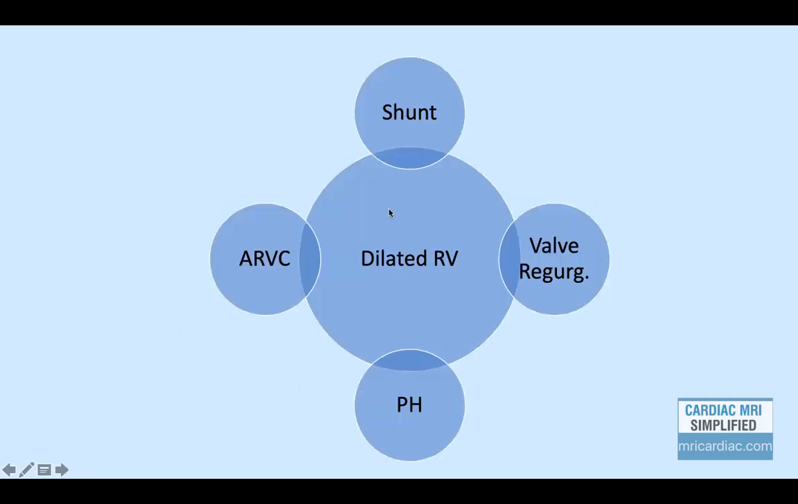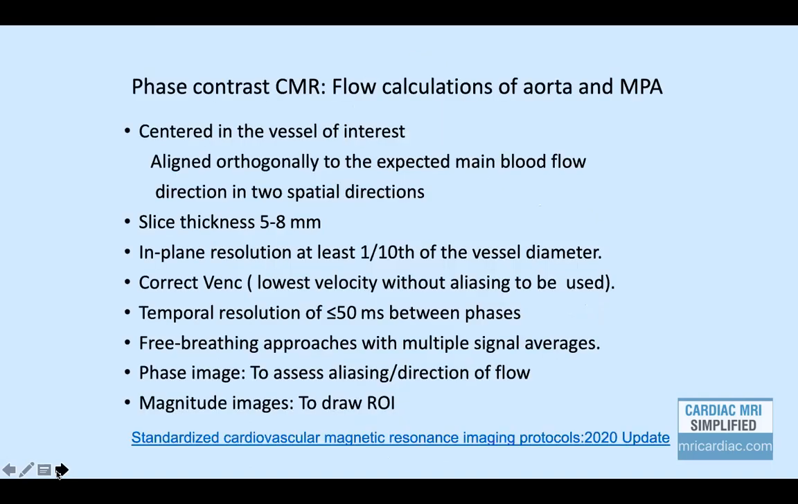Think of 4 causes. Either it is because of the intracardiac shunt, as we had seen over here in our case. It could be because of valvular regurgitation like tricuspid or pulmonary valve abnormality. It could be a result of pulmonary hypertension and back pressure changes, or a primary cardiomyopathy involving the right ventricle, that is arrhythmogenic right ventricular cardiomyopathy. So these are the main causes of dilated right ventricle.